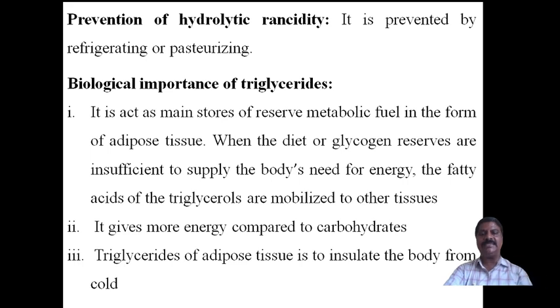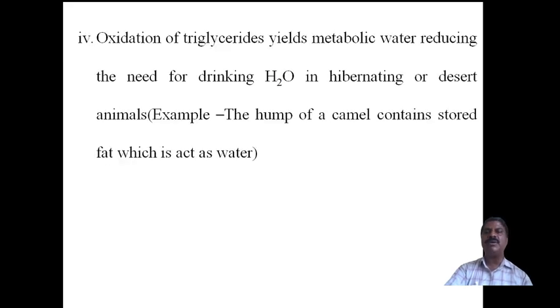So the energy is stored as triglycerides present in the adipose tissue. When the atmospheric temperature is very low, even then the body temperature is maintained at 37 degrees Celsius. This is due to the presence of triglycerides in the adipose tissue. Now the fourth one.